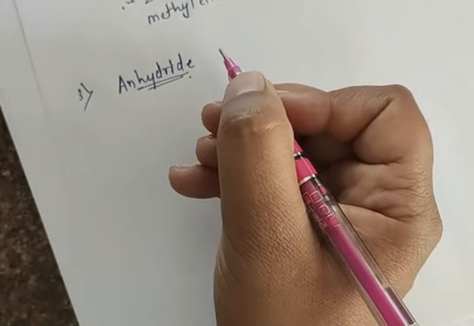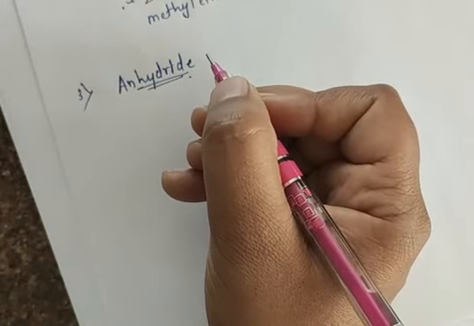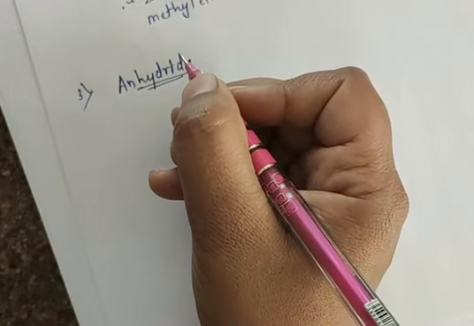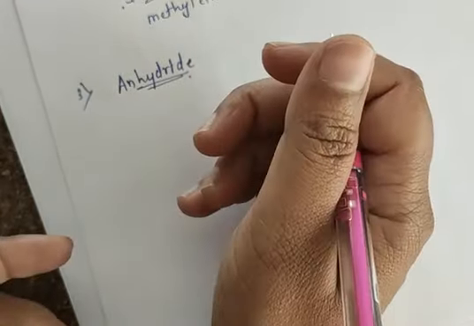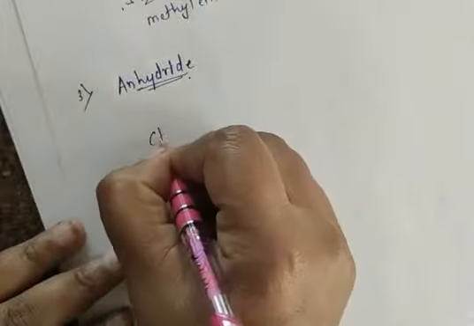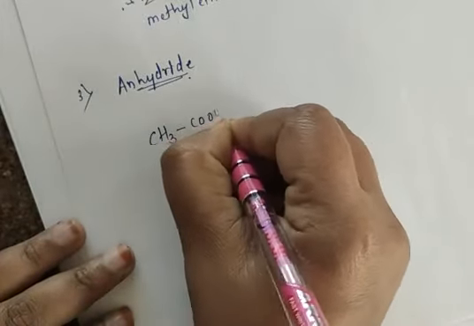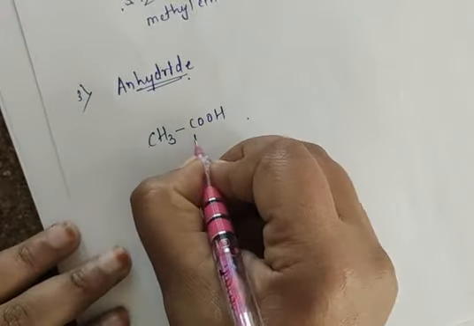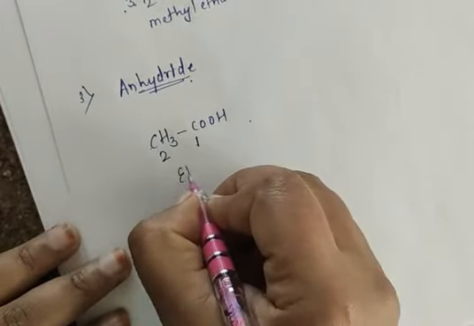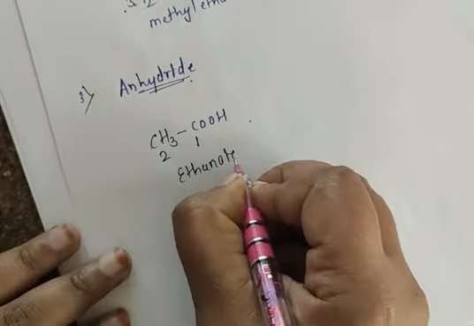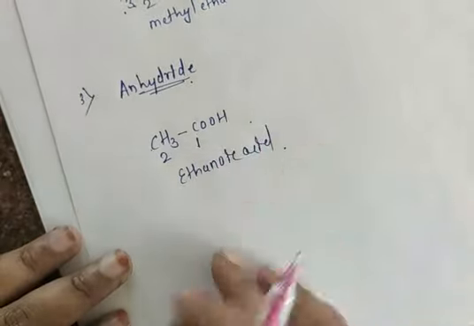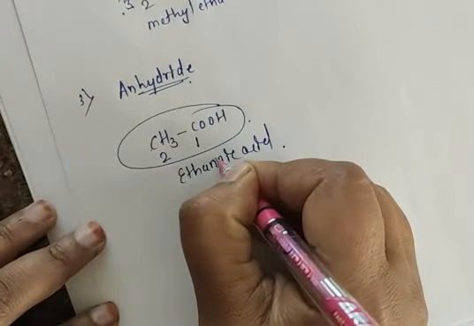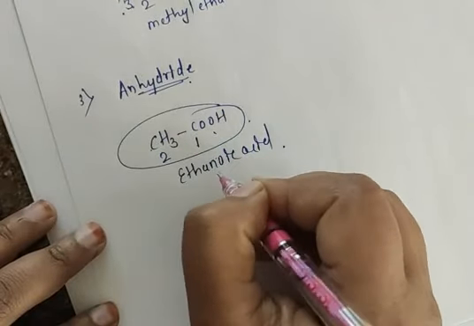Okay, so in anhydride, the word acid which is present in carboxylic acid is changed into anhydride. Suppose we have CH3COOH. Directly you write methane, ethane. We have 2 carbons, so ethanoic acid. But there is only one carboxylic acid here. There is no anhydride group here.